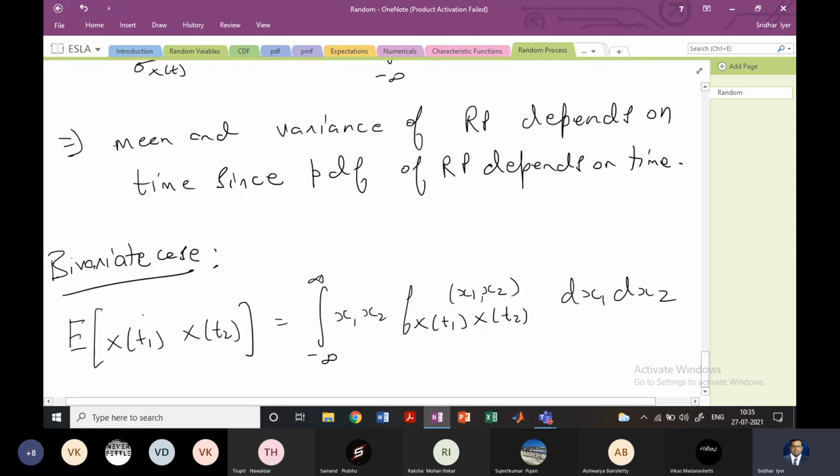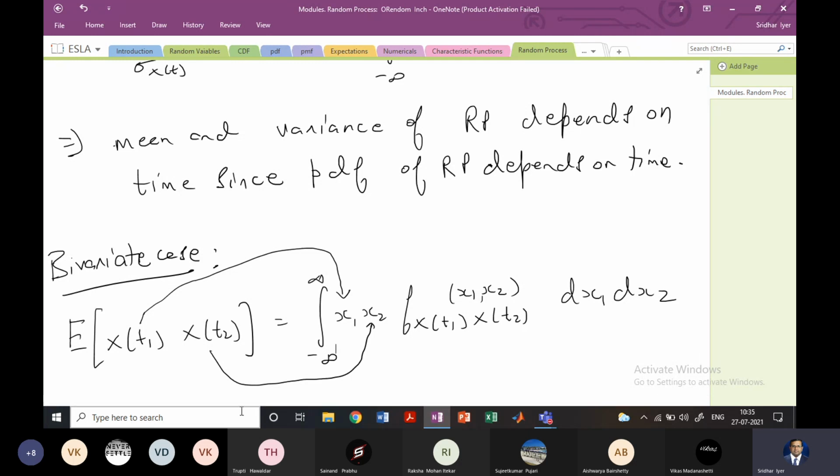So you can view it this way: this x of t1 is this value x1, and this x of t2 is this value x2. That's how we can calculate the mean value.